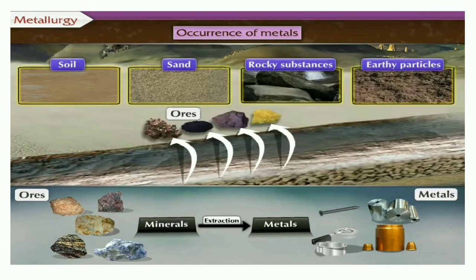In our region, that is the Konkan region, which metal is found? As you could see, our soil is red in color, so naturally we have iron oxide here. Iron is in more quantity in our soil, so here we have mines of iron.